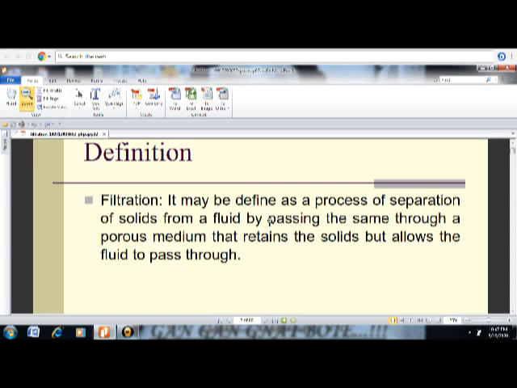Filtration is defined as the process of separation of solids from a fluid by passing the same through a porous medium that retains the solids but allows the fluid to pass through. So filtration is a process in which the solids separate out from the fluid through a filtration media. By using a filtration media, we are separating the solids from liquid. That process is known as filtration.